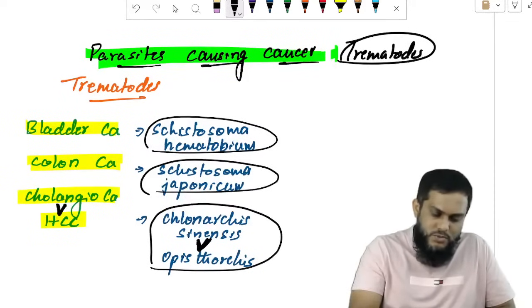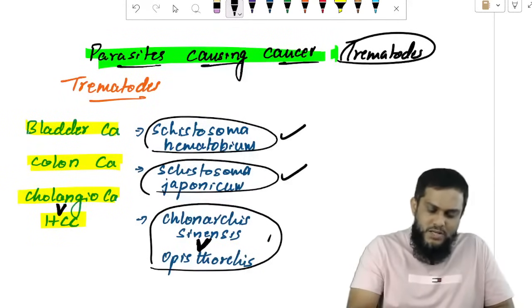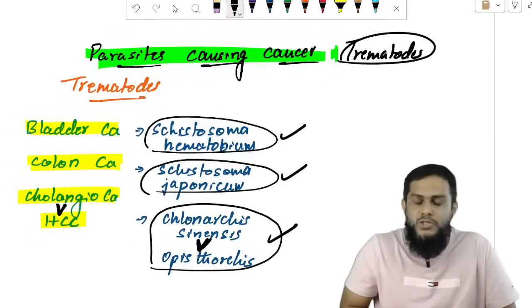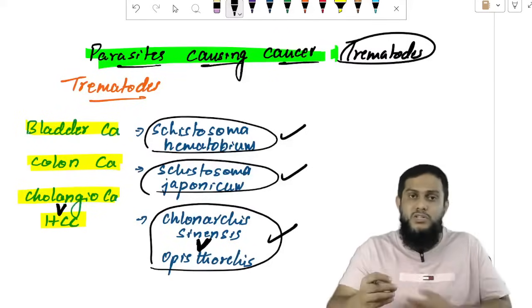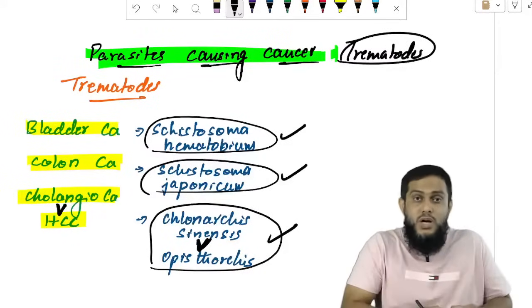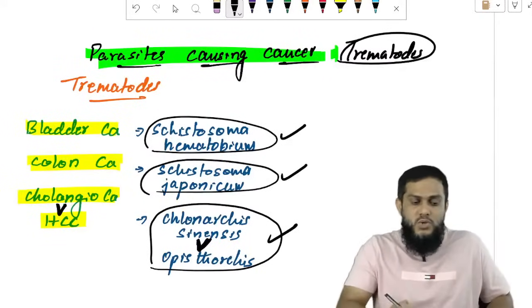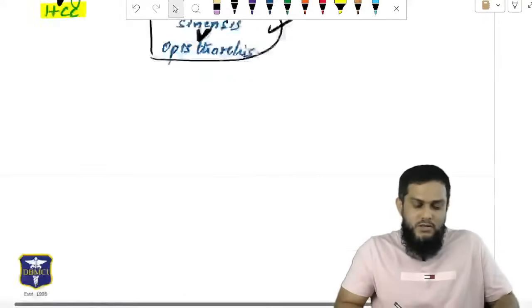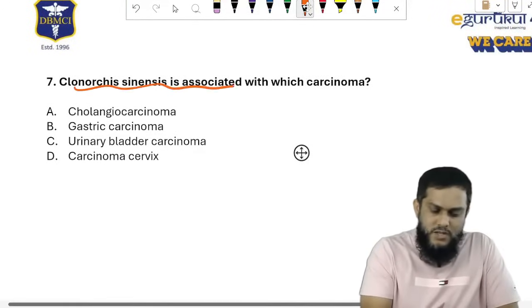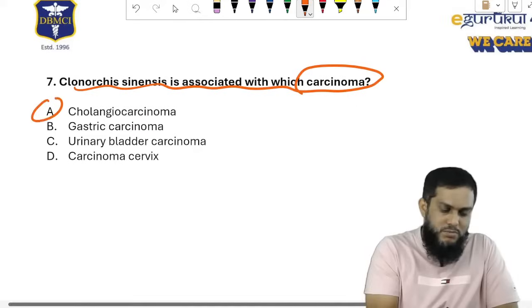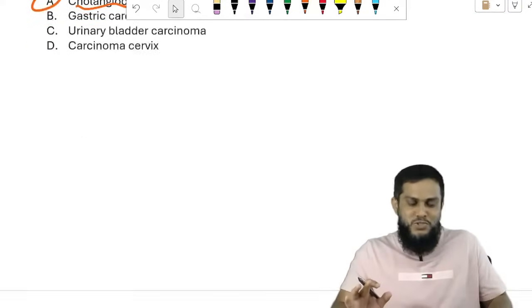And these are the trematodes: Schistosoma haematobium, Schistosoma japonicum, Clonorchis, and Opisthorchis. Haematobium, bladder cancer; japonicum, colon cancer; Clonorchis and Opisthorchis, cholangiocarcinoma and hepatocellular carcinoma. Cholangiocarcinoma is most common. Moving on to the questions. Clonorchis sinensis is associated with which carcinoma? Very simple: cholangiocarcinoma. Straightforward question.